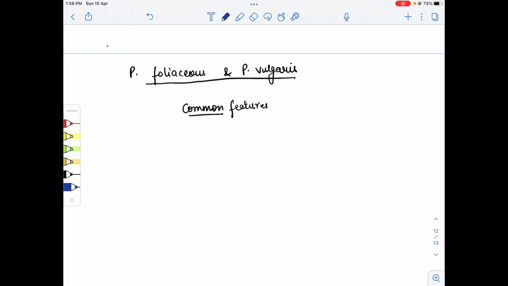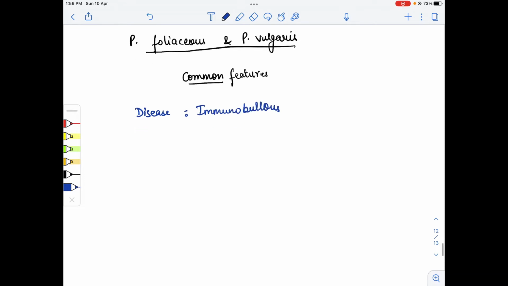Both are immunobullous diseases. Both occur at the level of the intraepidermal layer, meaning inside the epidermis, and the target protein is desmosomes.